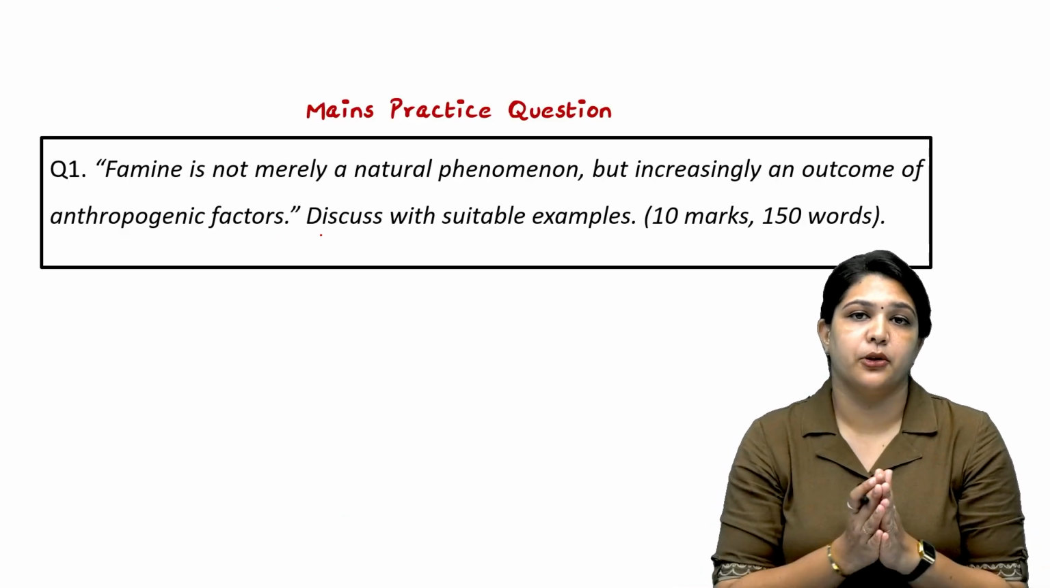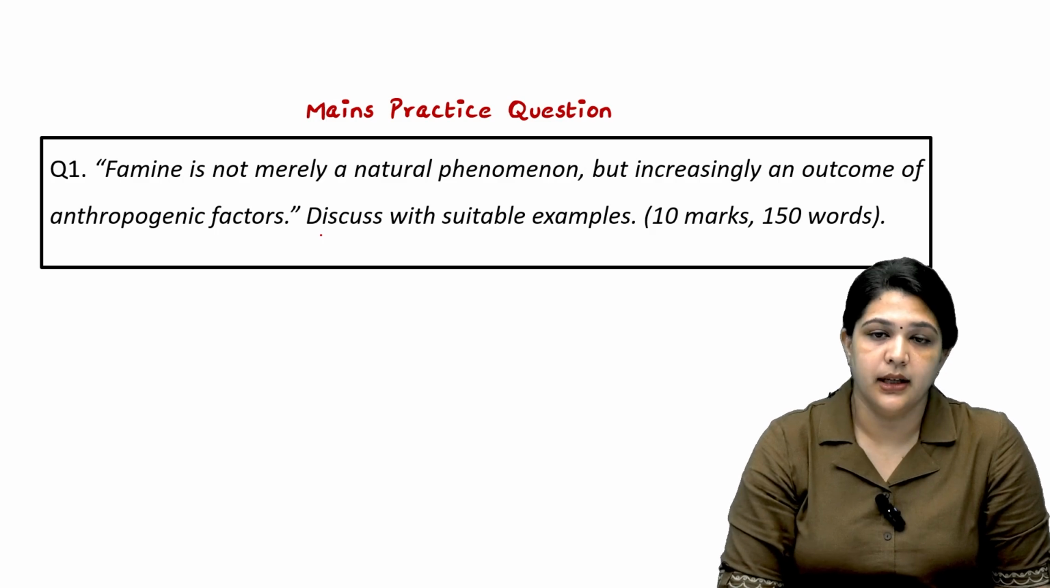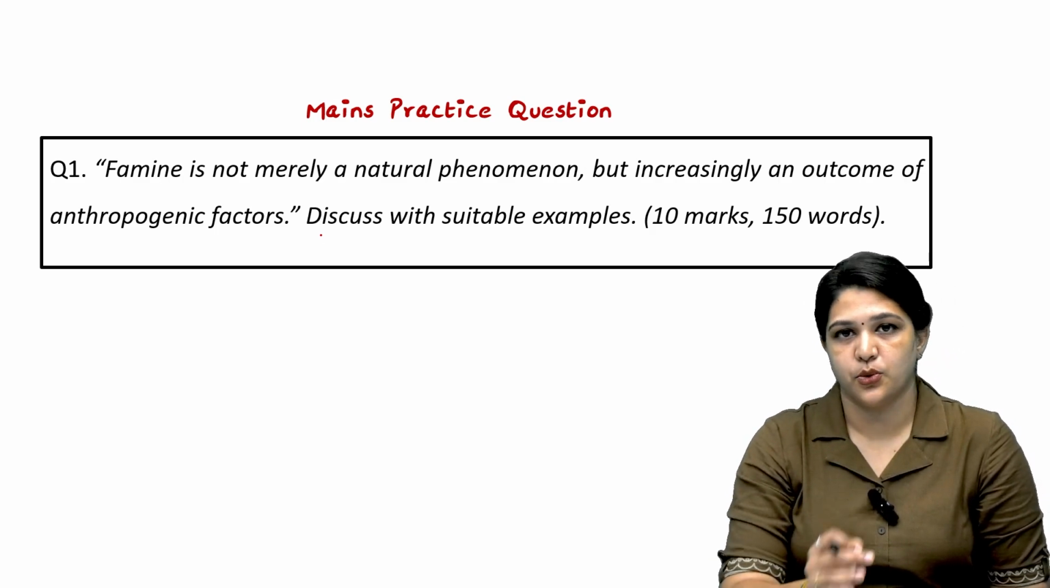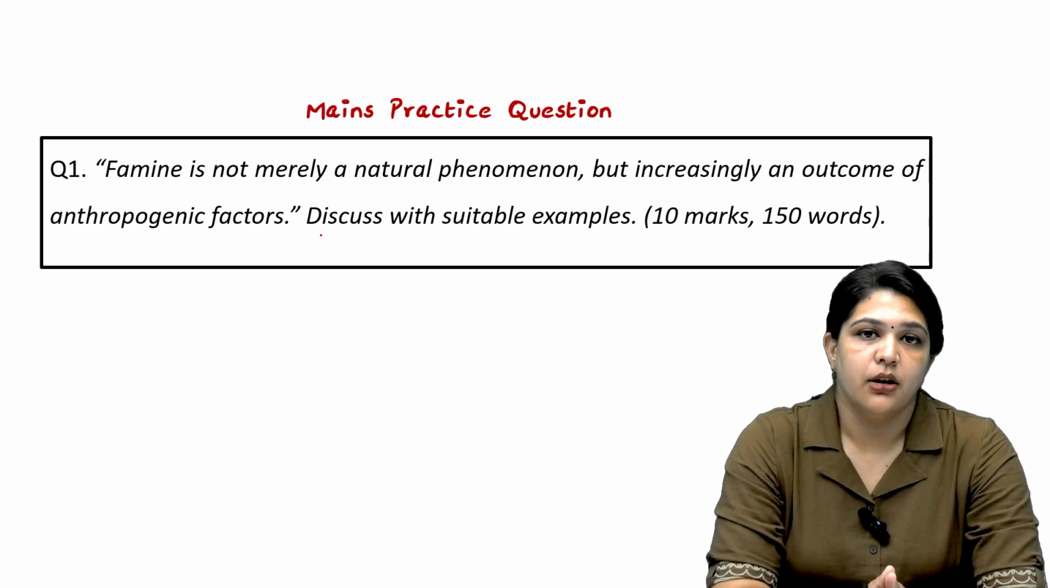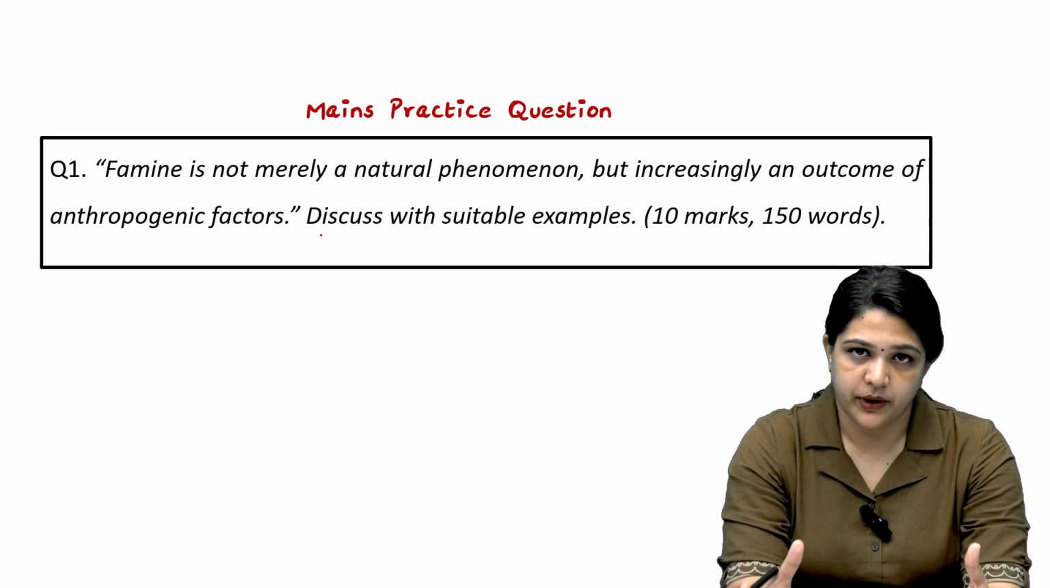Next, we are talking about the mains question. Famine is not merely a natural phenomenon, but increasingly an outcome of anthropogenic factors. Discuss with suitable examples. This is a 10 marker. First, we have to discuss what famine is. Famine and drought are two different concepts.